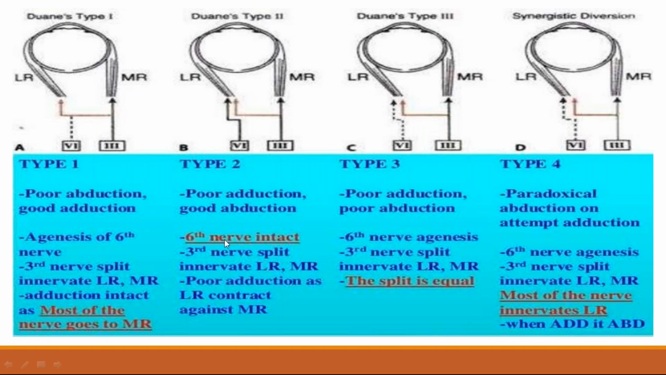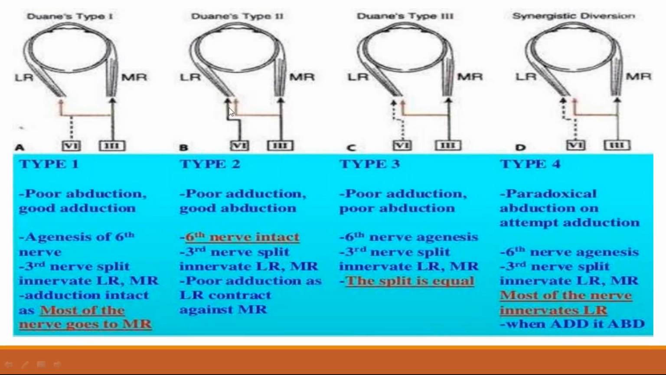Here the sixth nerve is intact. The third nerve is split and innervates the medial and lateral rectus muscle. There is poor adduction as the lateral rectus contracts against the medial rectus. The lateral rectus is dominating the action of the medial rectus. That is, there is poor adduction and good abduction.